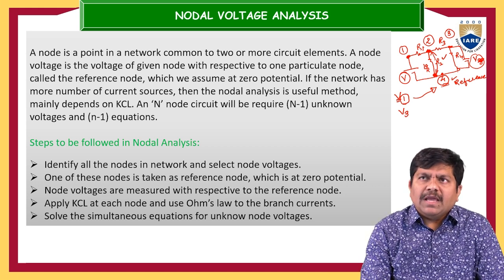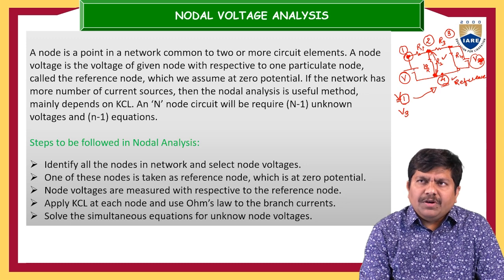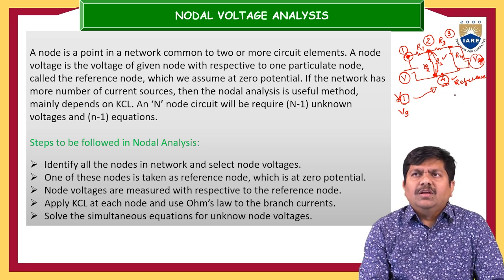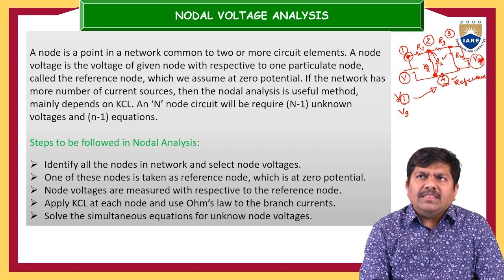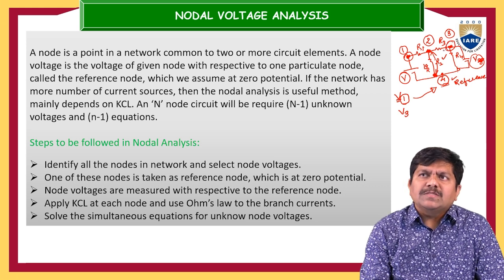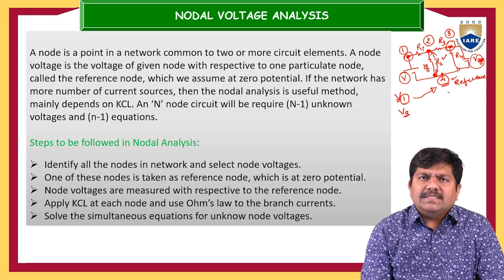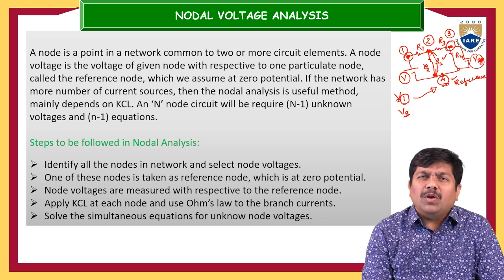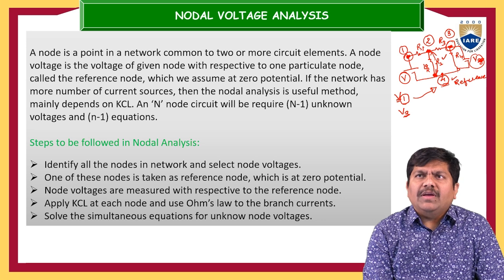Suppose you want to calculate the voltage at this particular node, that is V1. That voltage can be measured with respect to the reference node. What is the reference node in this analysis? Node number 4 is our reference node. So, that is V1. Similarly, V3 is the potential of this particular node with respect to the reference node. I hope this simple analysis simplifies our statements about what a node is and what nodal voltages are. That's how we are defining it here.